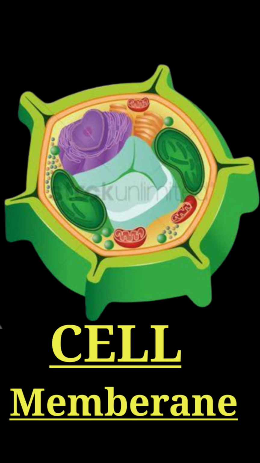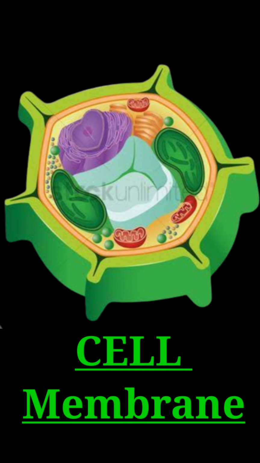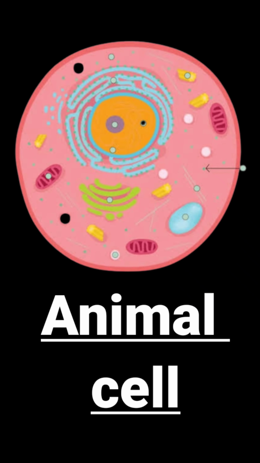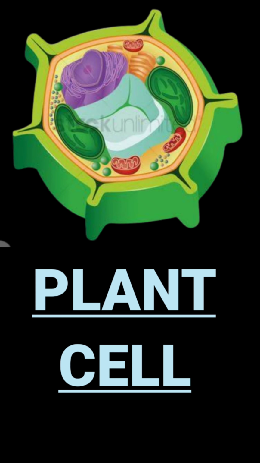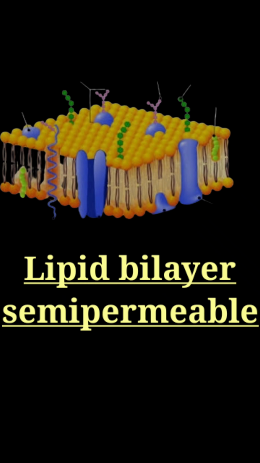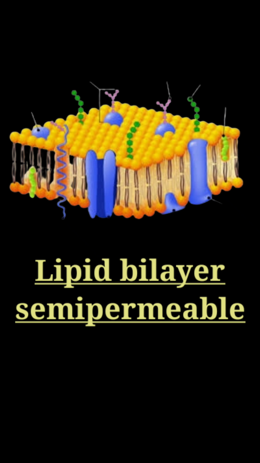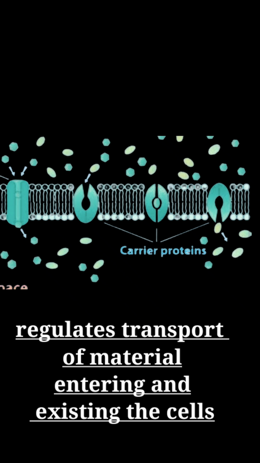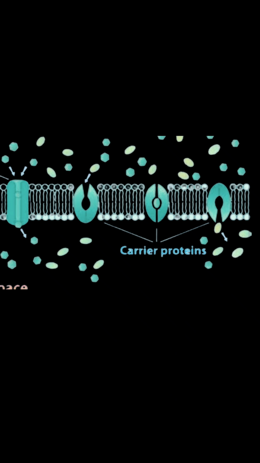Cell membrane, also called the plasma membrane. It is found in all cells and it separates the interior of the cell from the outside environment. Cell membrane consists of a lipid bilayer that is semi-permeable, meaning a biological membrane that allows certain molecules or ions to pass through it. The cell membrane regulates the transport of material entering and exiting the cell.